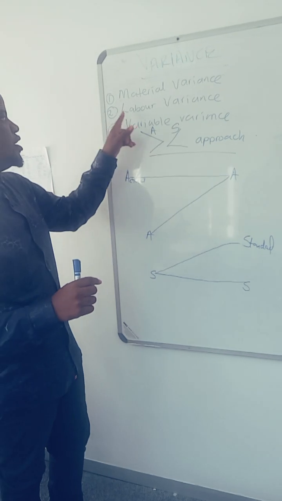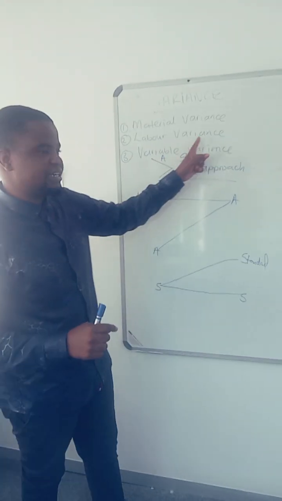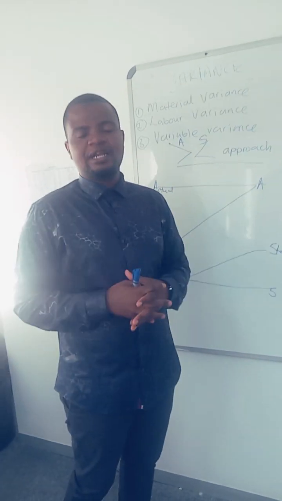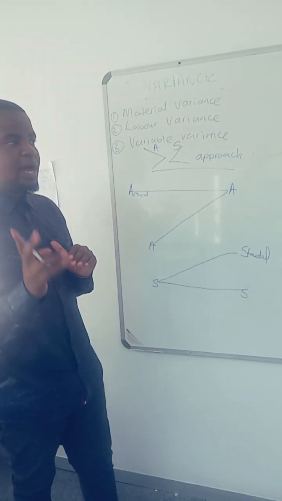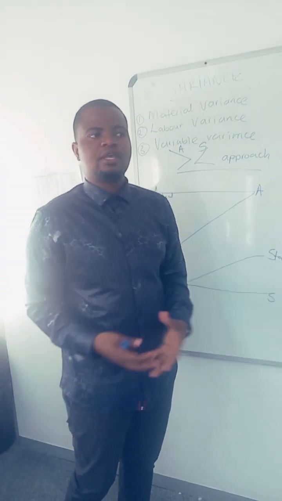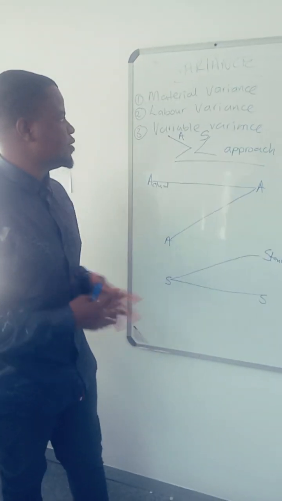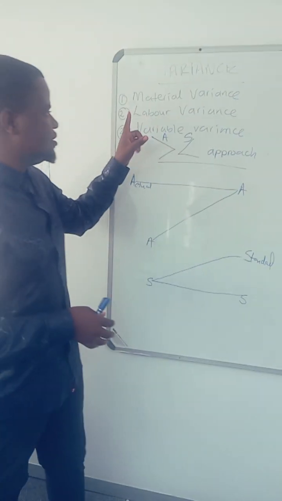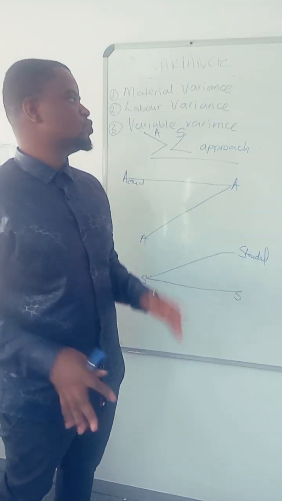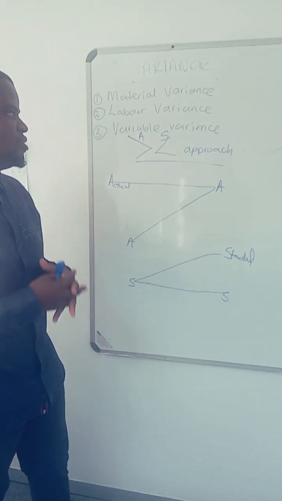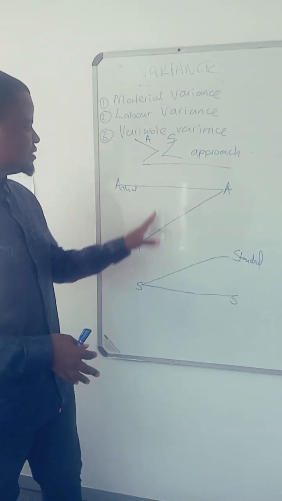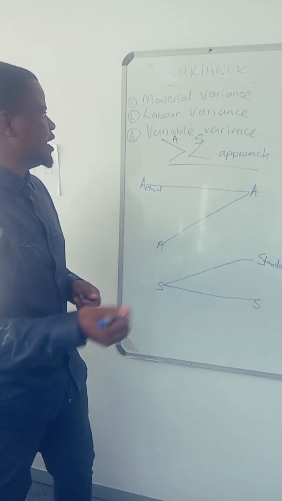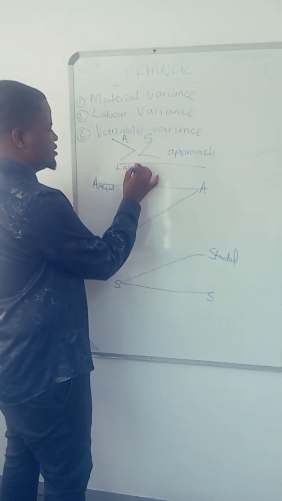You need to know that if you get the formulas for labor variance, it also means you understand variable overhead variance, because they use the same formulas. Why? Because on labor variance, we are talking of hours, and on variable overhead variance, we are talking of hours again. So using this approach, let's link it to labor variance.